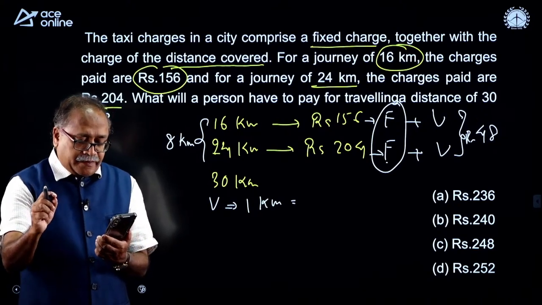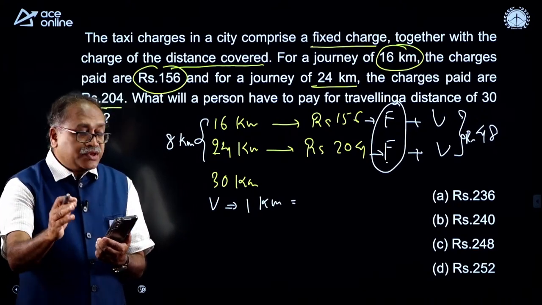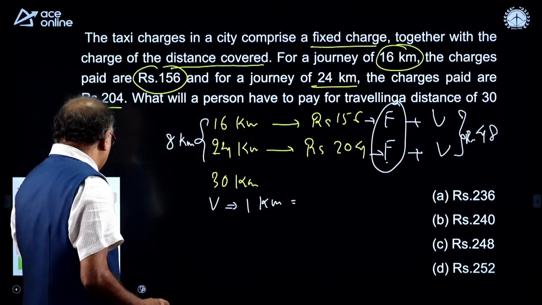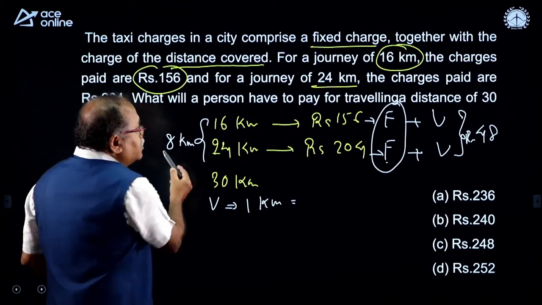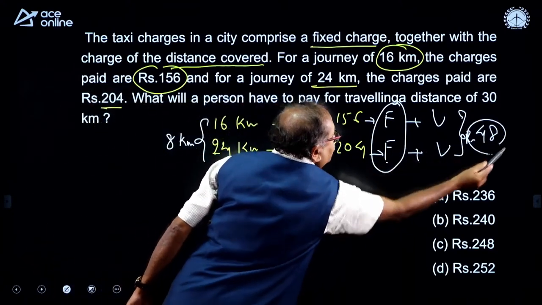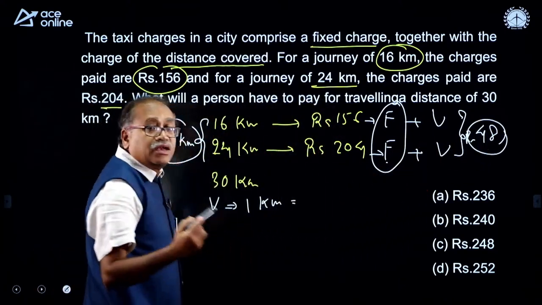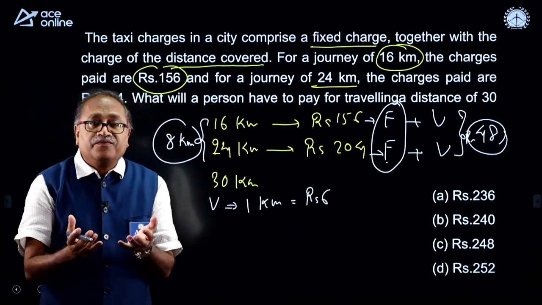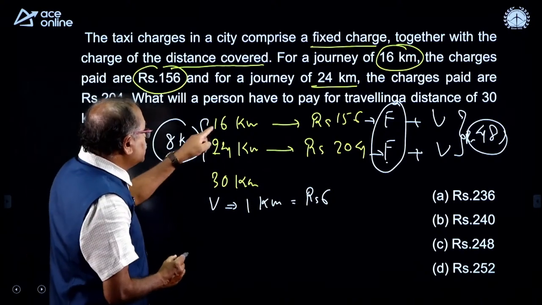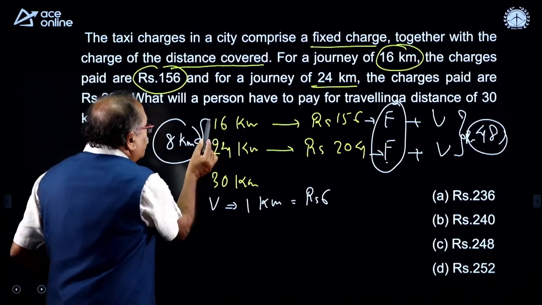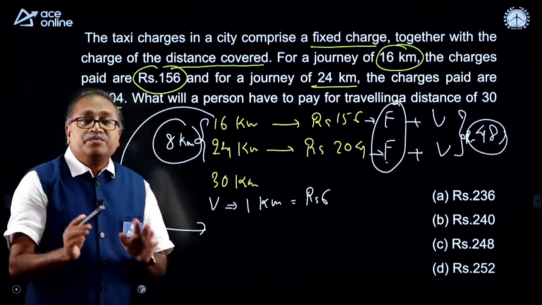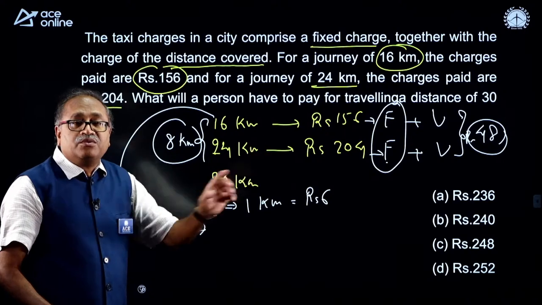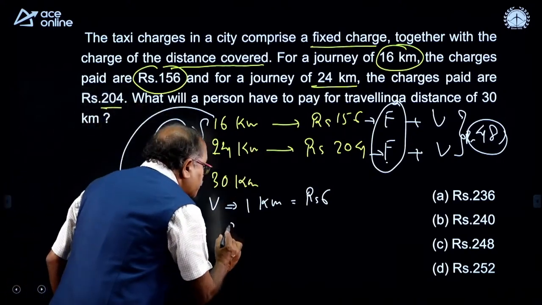Oh, Jai Ram, Janki Ram, option B. Okay, I will just give another expanded clue. For 1 kilometer, what is the variable expenditure? 48 divided by 8, and that comes to 6 rupees. Now how do I know the fixed charges? For this 16 kilometer, what should be the variable charges? For 1 kilometer 6 rupees, for 16 kilometer 16 times 6 is 96 rupees.